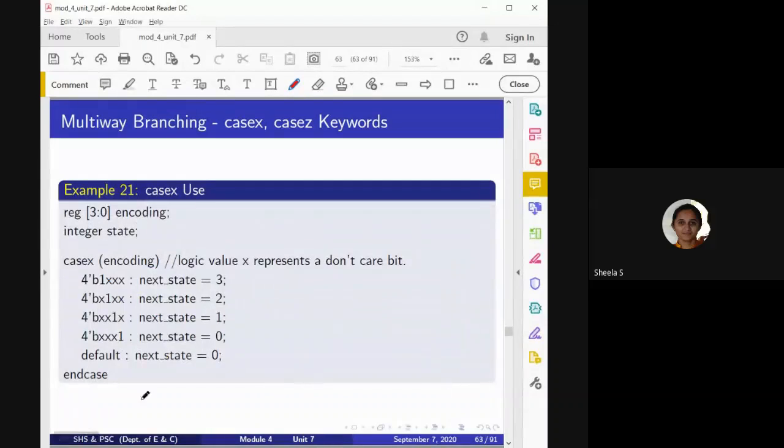This is a simple example like an encoder. In the lab, we have done an 8:3 encoder, and this is an example for a 4:2 encoder. Here you can observe, and let me know what output we are going to get for this particular statement. Here, what I have mentioned is, if the MSB bit is 1, in that case, the next state should be equal to 3. Suppose the MSB bit is don't care and this bit is 1. In that case, the next state should be equal to 2. So here I have used don't care. Don't care can take the value of either 0 or 1.